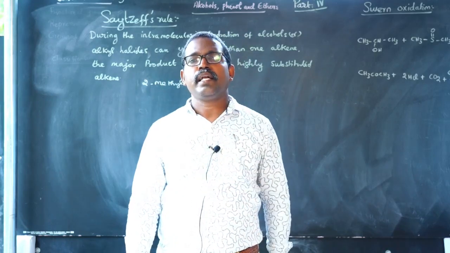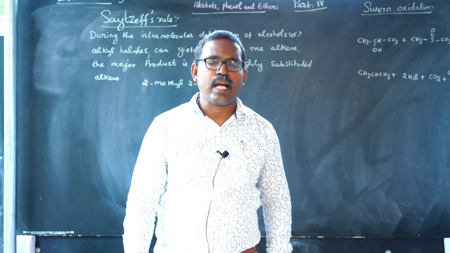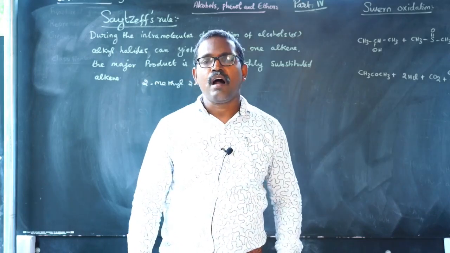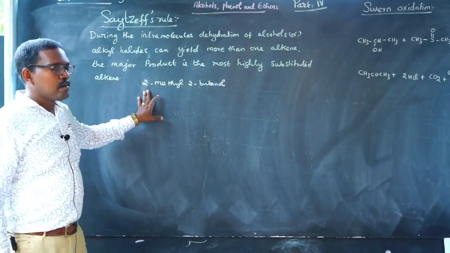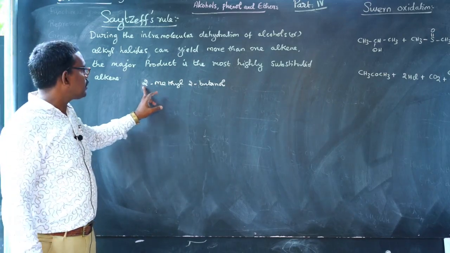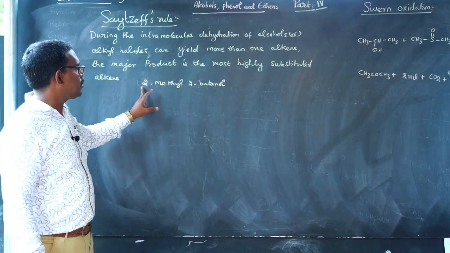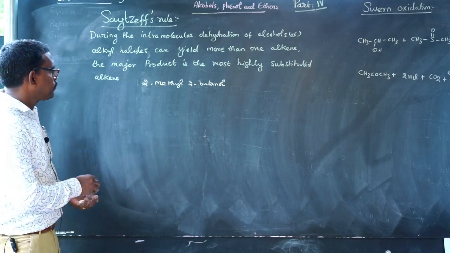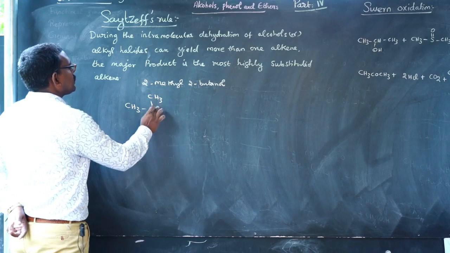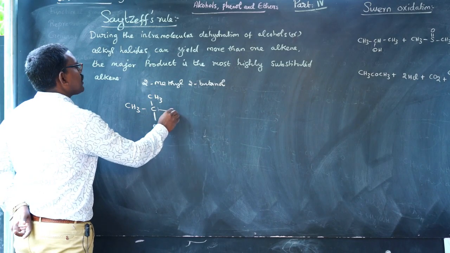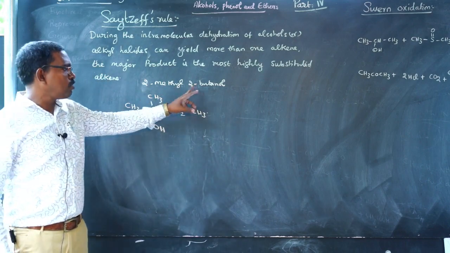For the intramolecular dehydration process, more than one product is expected. So, which one is the major product? The highly substituted olefin, or highly substituted alkene, is the major product. For this, I take one simple example: intramolecular dehydration of 2-methyl-2-butanol, CH3, CH3OH, CH2, CH3. This is the compound 2-methyl-2-butanol.